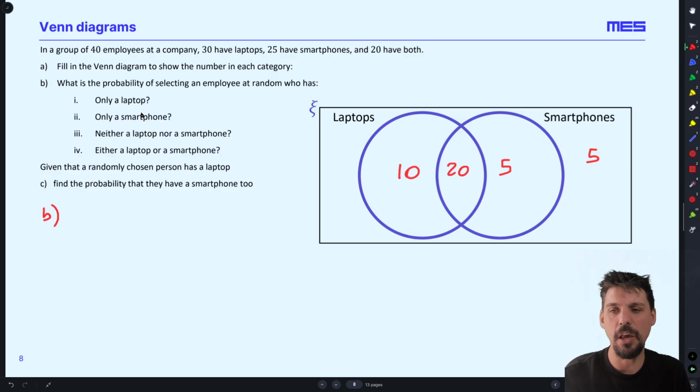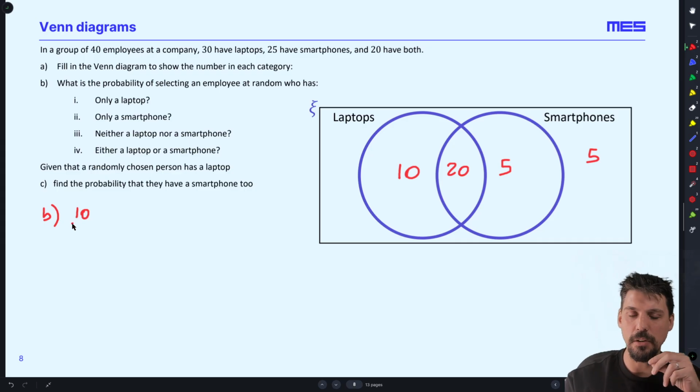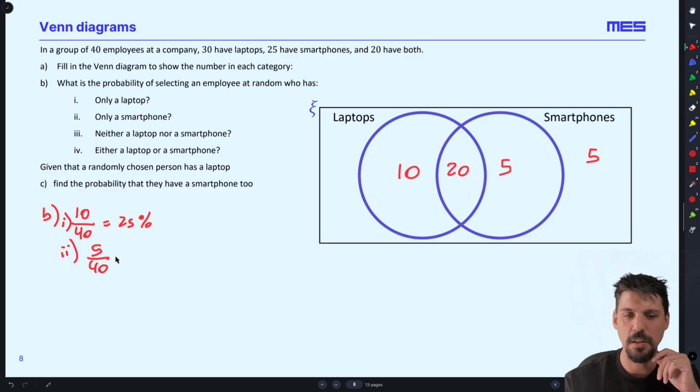What is the probability of them having only a laptop? Well, we can see straight away there are 10 people, 10 favorable outcomes. When I pick someone at random, there are 10 favorable outcomes out of a possible 40. That's 25%. Only a smartphone? There are 5 people out of 40 that only have a smartphone. That's 1/8, or 12.5%.